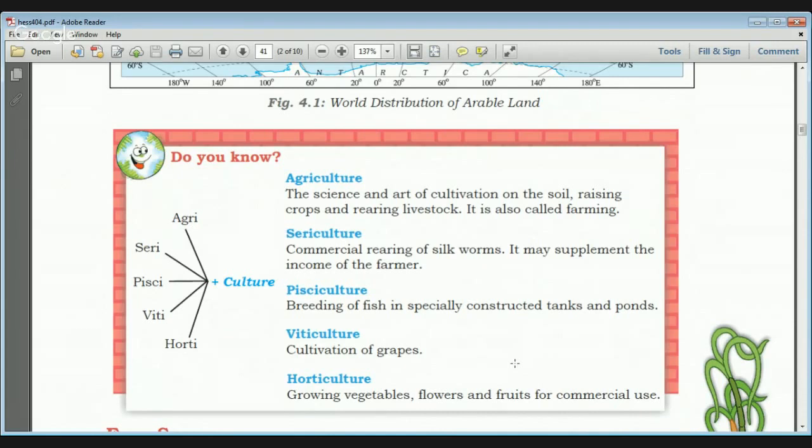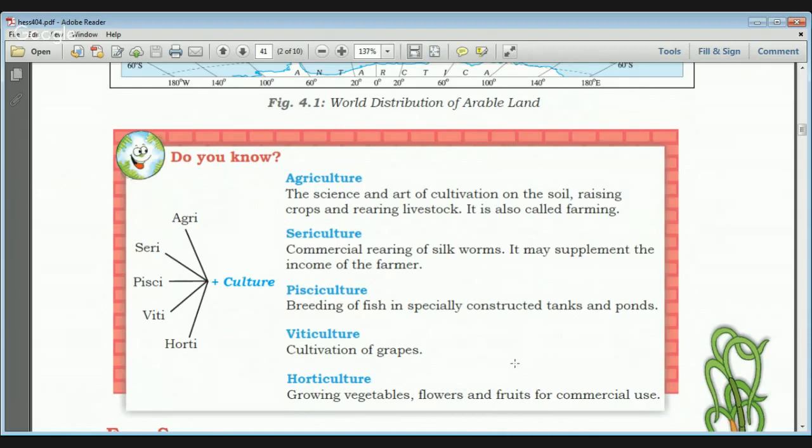Then sericulture means the commercial rearing of silkworms, and it is an alternative in case the crop fails, and it supplements the income of the farmer. Then pisciculture is the breeding of fish in specially constructed tanks and ponds. It is also another alternative source of income for farmers and poor people.